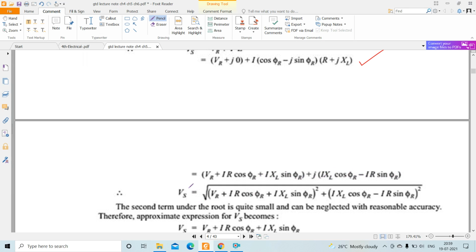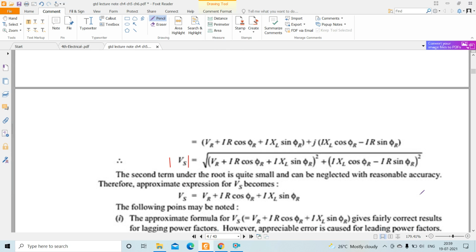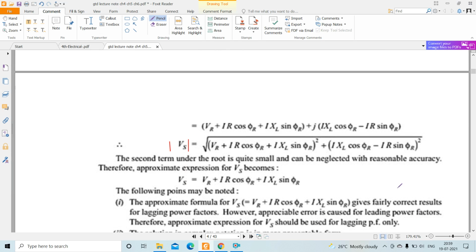Now VS magnitude is equal to what? The root of the real part squared plus the imaginary part squared: (VR plus IR cos phi r plus IXL sin phi r) whole squared plus (IXL cos phi r minus IR sin phi r) whole squared. The second term under the root is quite small and can be neglected with reasonable accuracy. So the approximate expression for VS becomes VR plus IR cos phi r plus IXL sin phi r, because the root and the square cancel each other. This is the approximate formula for VS.